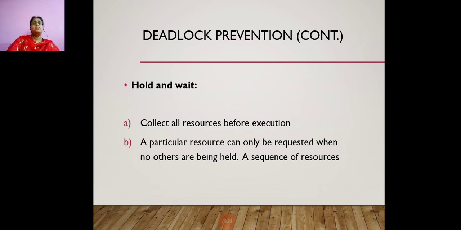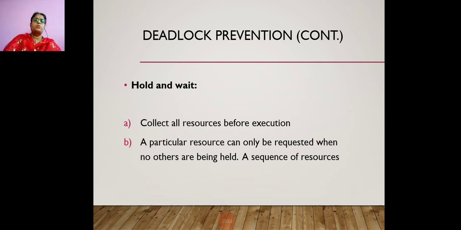So here, collecting all the resources before execution, and a particular resource can only be requested when no others are being held. So the sequence of the resources is being maintained here. So whatever resources are needed by a process are collected first, and we have to check that no process should wait for the resources.